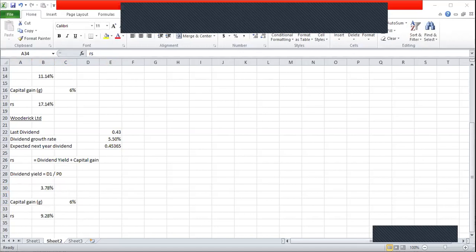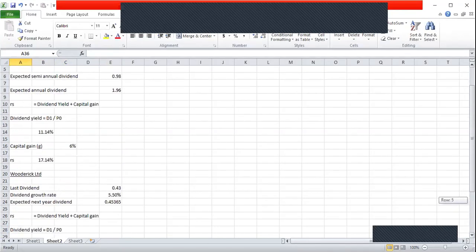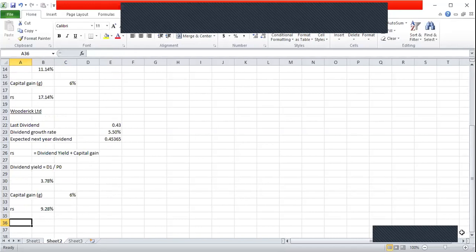So the question is asking which company you should invest in. Obviously, if you are a potential investor, you have to invest in the first company, M Limited. I can say here, a potential investor should invest in M Limited.